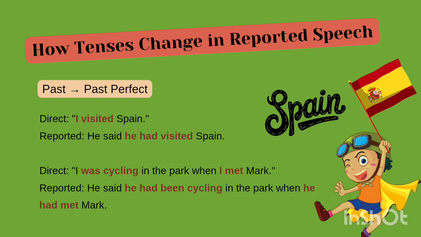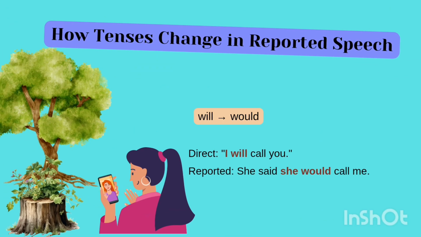How do tenses change in reported speech? Past will become past perfect. For example, "I visited Spain." He said he had visited Spain. Another example, "I was cycling in the park when I met Mark." He said he had been cycling in the park when he had met Mark.